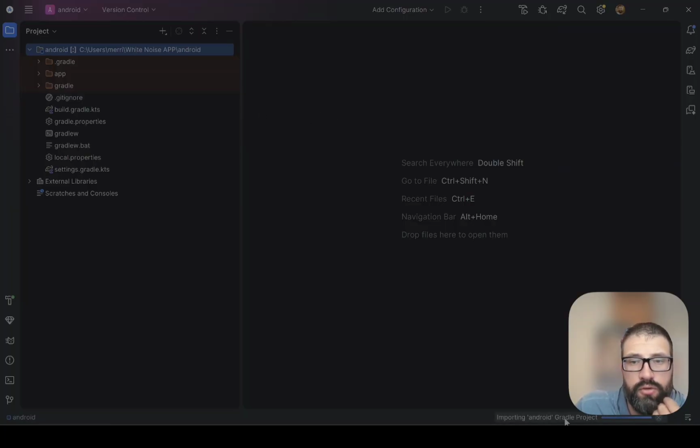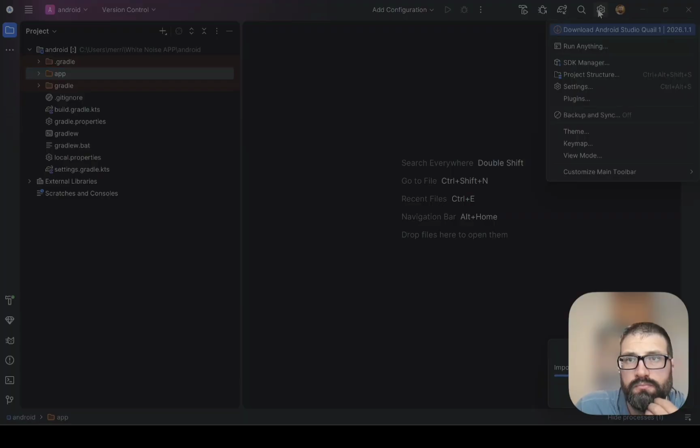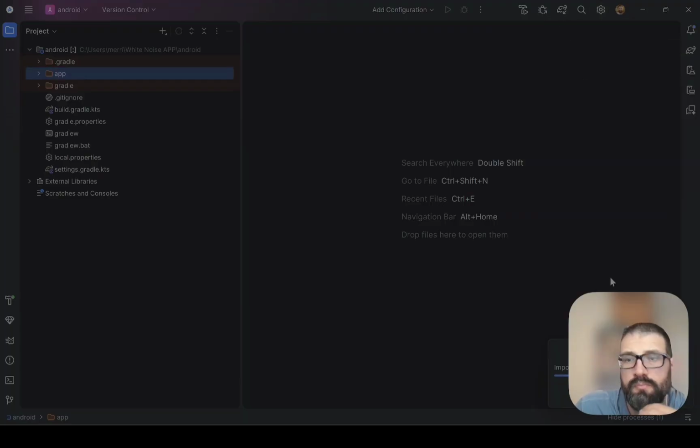Importing Android Gradle project. What is going on here? This didn't happen on other projects.